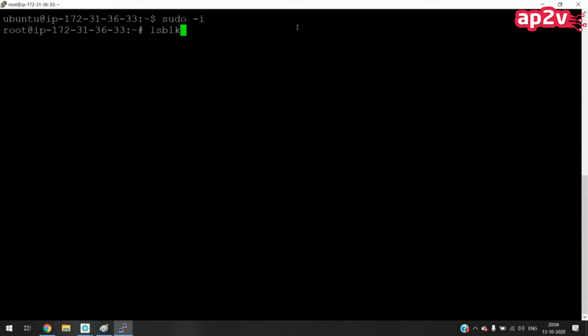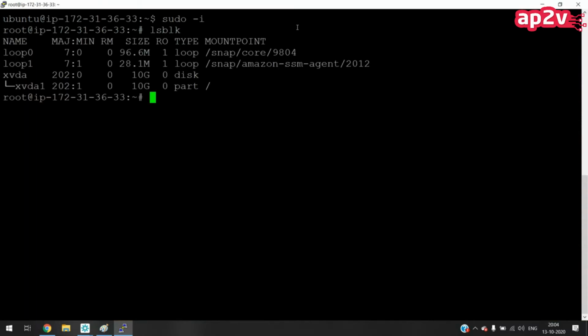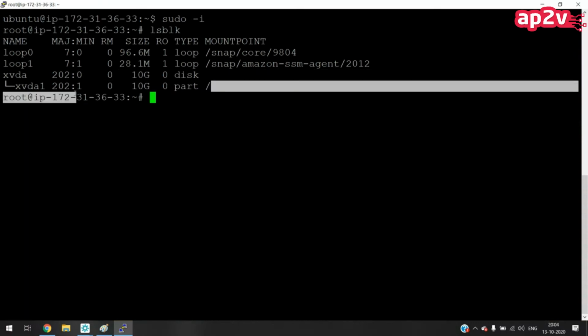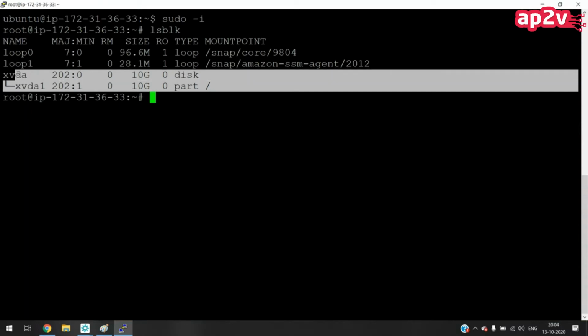This will list all the available block devices. I can see there is a disk on my machine of 10 GB size, and one partition of 10 GB created inside the disk. So there is no free space in this xvda now.